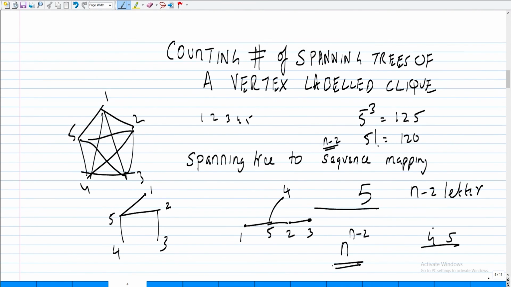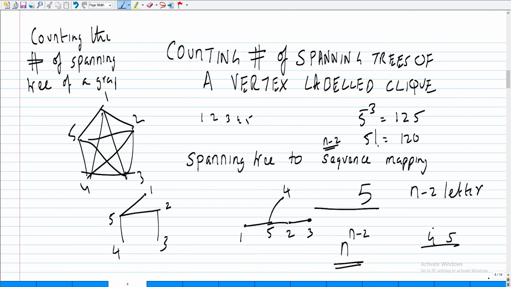So there is a very closely related one, but very difficult, and this I can give as an exercise: counting the number of spanning trees of a graph.